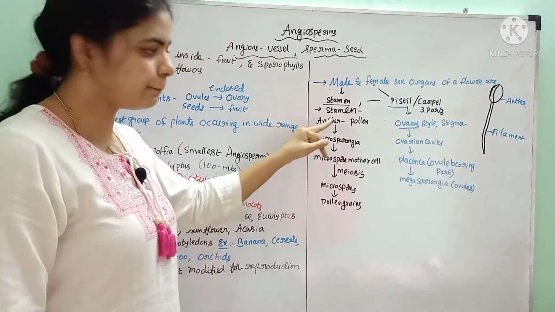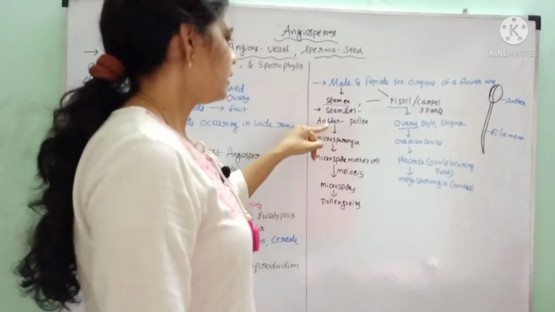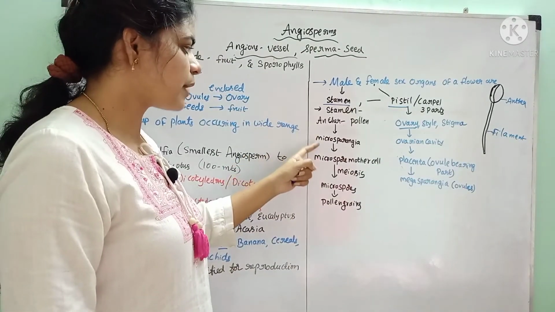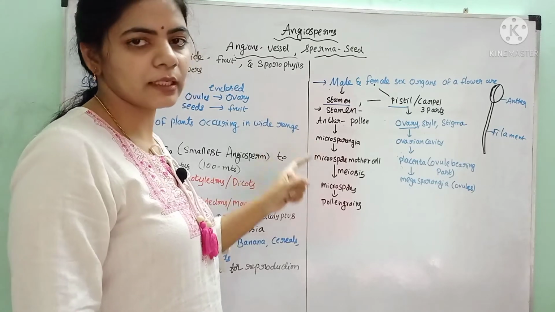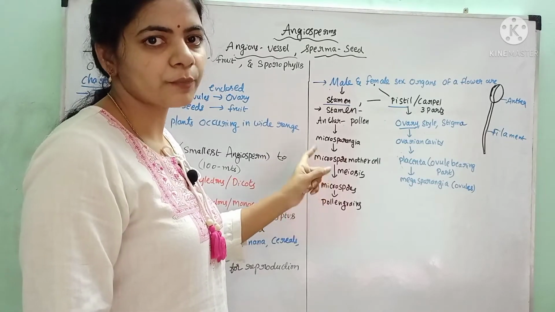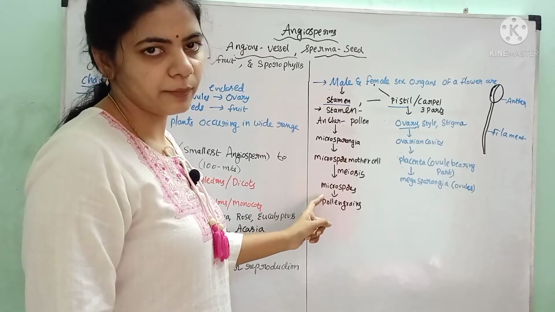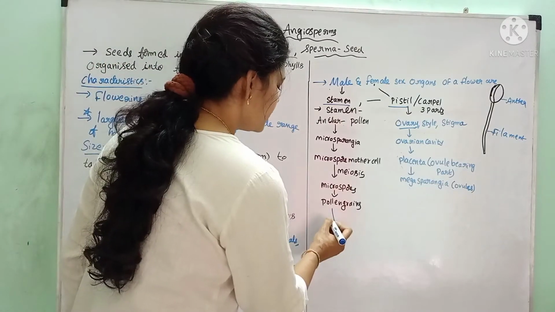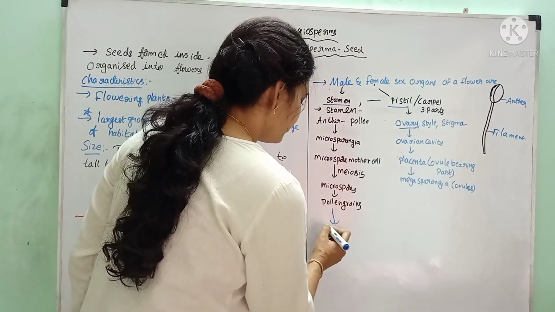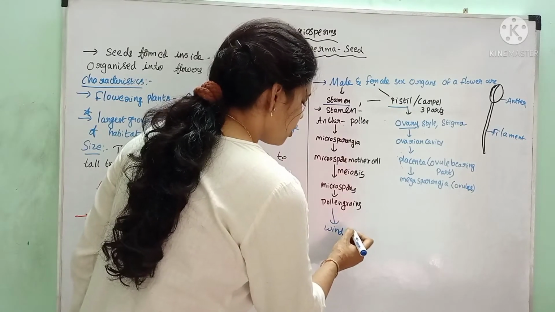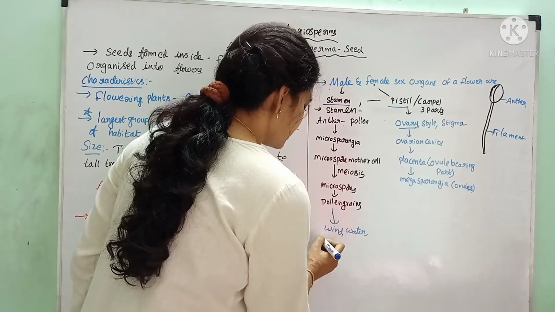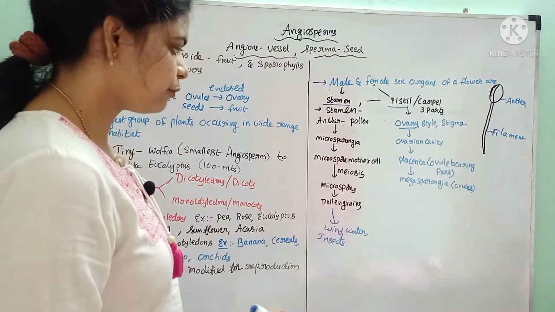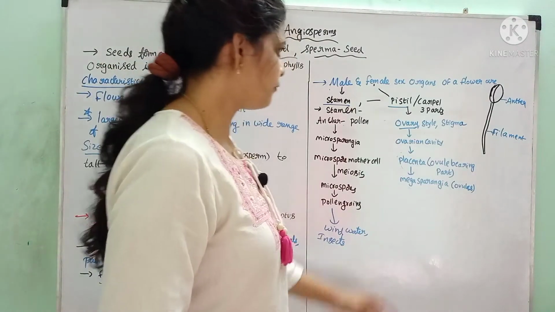This anther possesses pollen grains. The anther consists of microsporangia. In the microsporangia, the microspore mother cell is present, which undergoes meiosis and develops haploid microspores, which develop into pollen grains. These pollen grains may be disseminated by wind, water, or insects. There are many vectors for the transmission of pollen grains to the female sex organs.